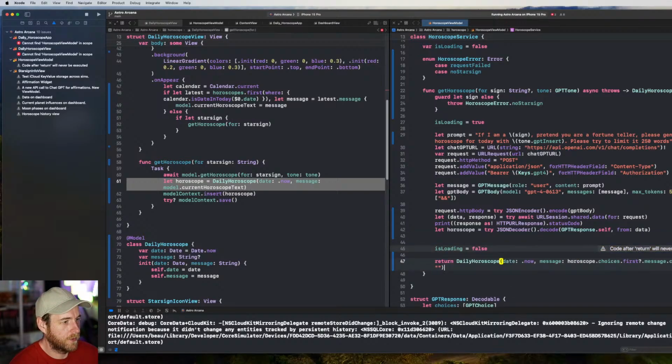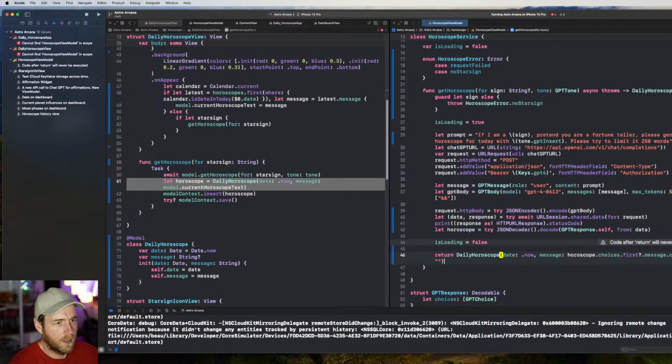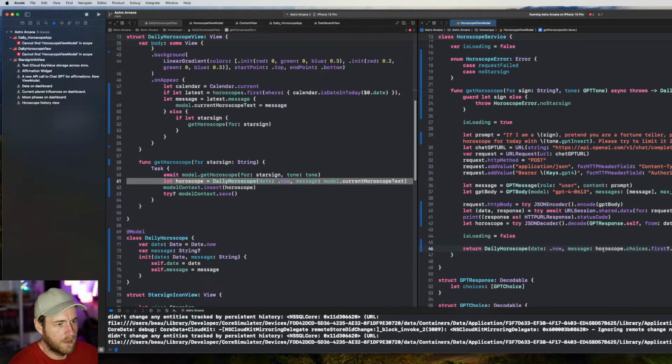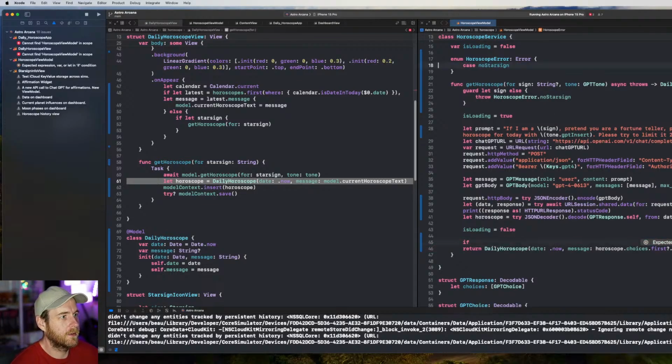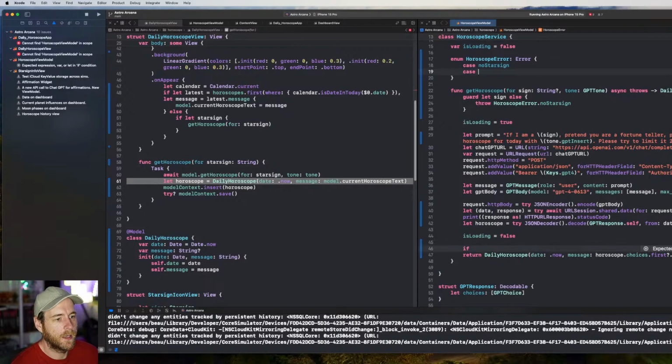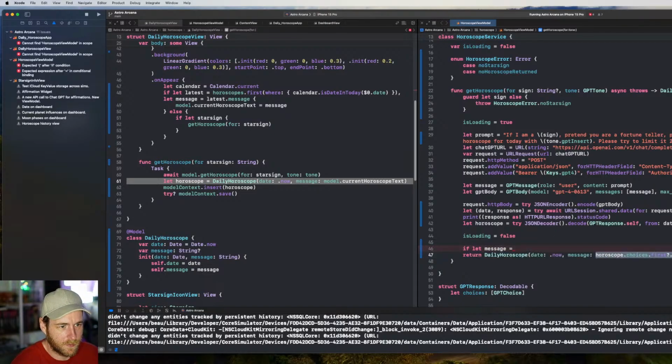So we'll remove that. We want to go false. And then we just want to do a little check here. So let's get rid of the request failed, and let's just say no horoscope returned, I suppose, and that'll be the error here. So if let message, and then we just pass this in here, and then we'll go message.